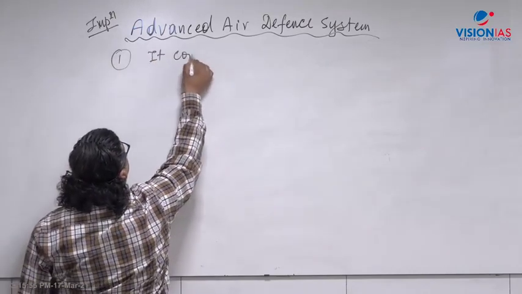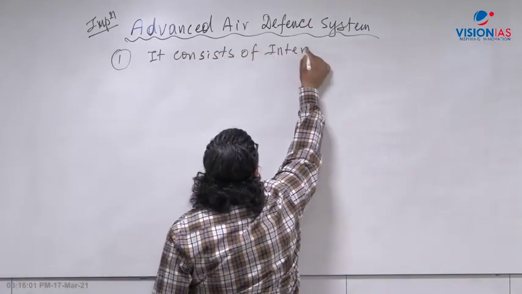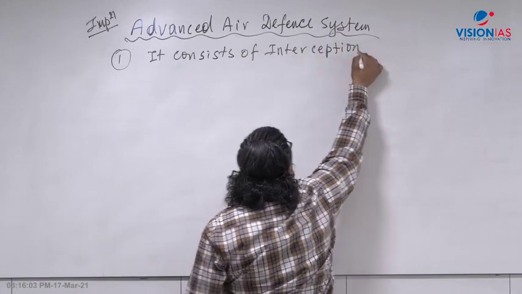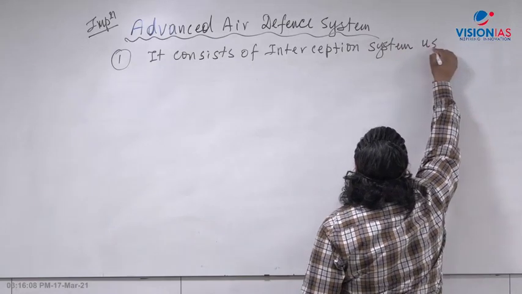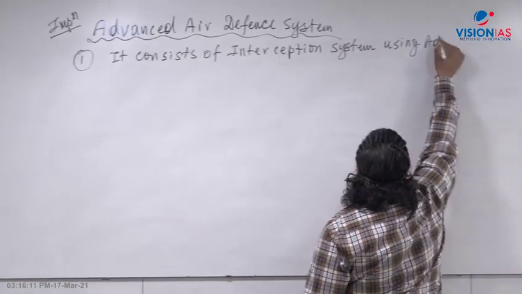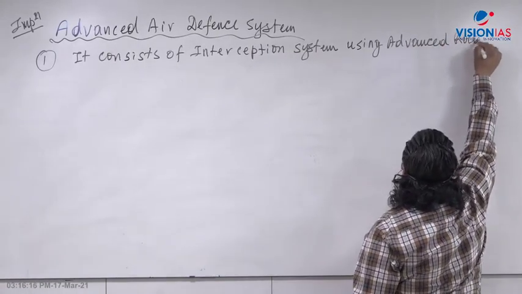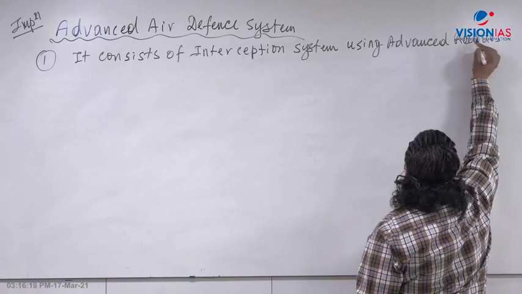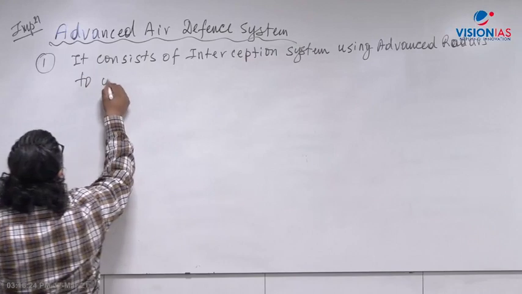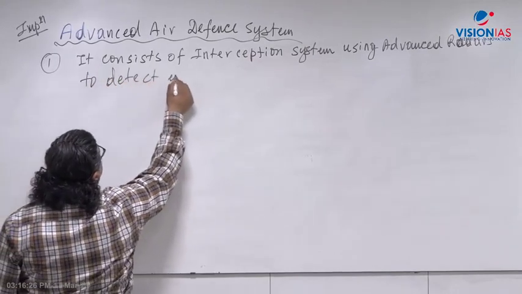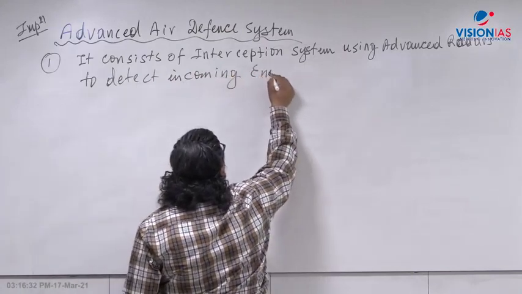It consists of an interception system, using advanced radars, which can find out the enemy target, to detect incoming enemy missiles.